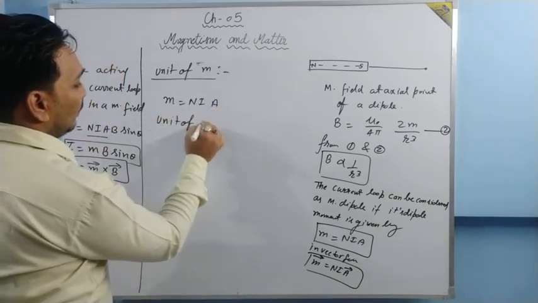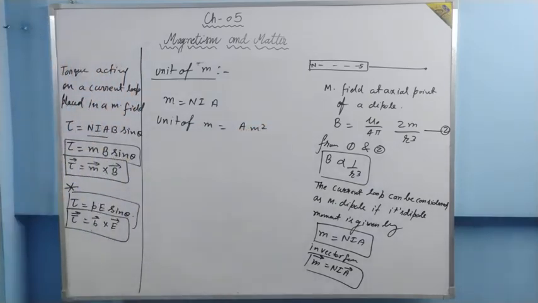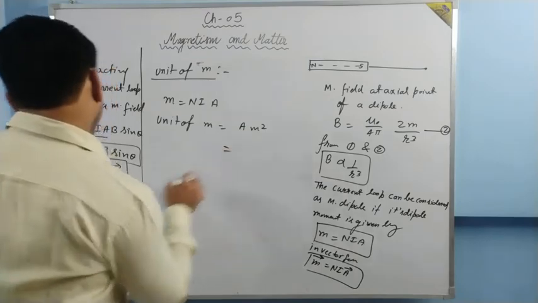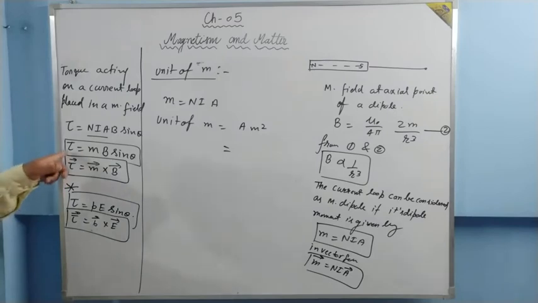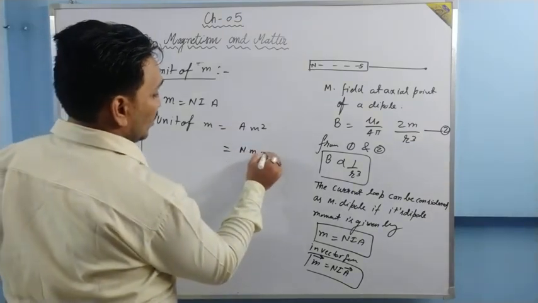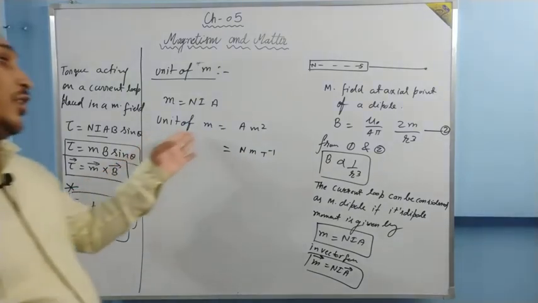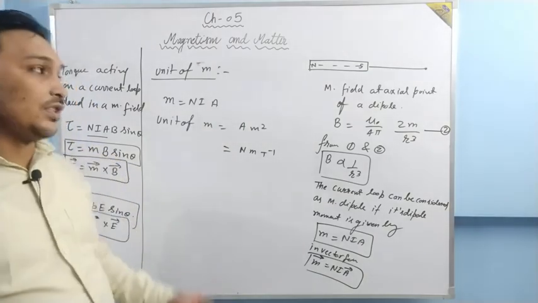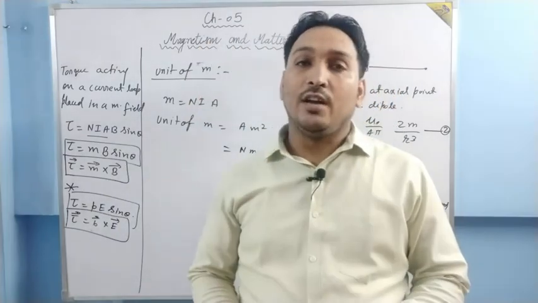So the unit of M is ampere meter square. Or one more unit can be found: torque is equal to MB sin theta. For torque the unit is Newton meter, and for B it is Tesla. When Tesla is transferred to the other side, one more unit comes out to be Newton meter per Tesla. These both are the units of M, the dipole moment. Is it clear? So this is how a current loop is considered as a magnetic dipole.